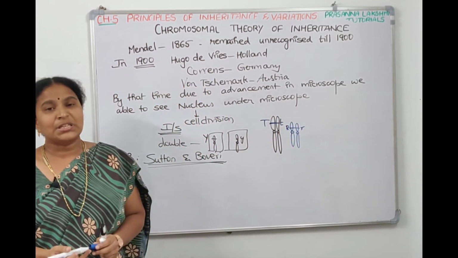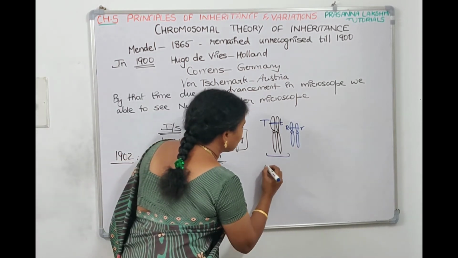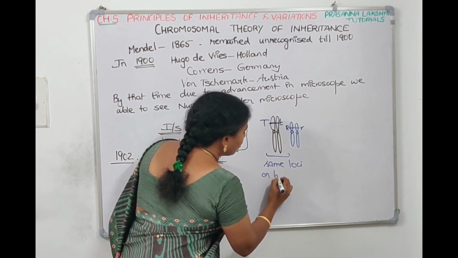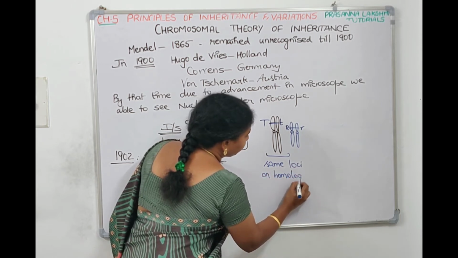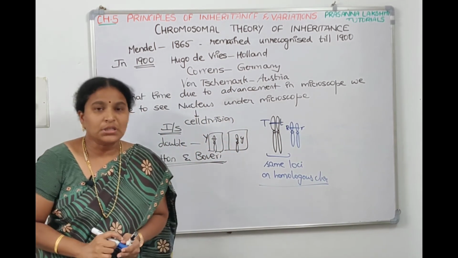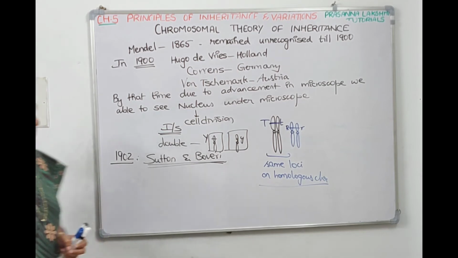So they are present at the same loci on the homologous chromosomes, right? And take a screenshot, we will continue.